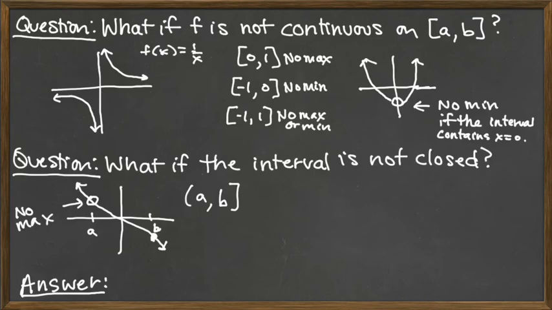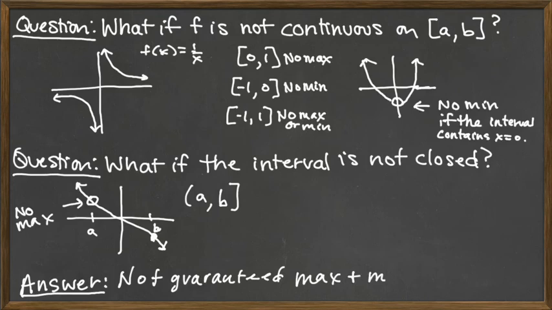And so the answer here for this question is we're not guaranteed a global max or a global min if we remove the hypotheses of continuity for the function or closed for the interval. So not guaranteed. The max and the min.